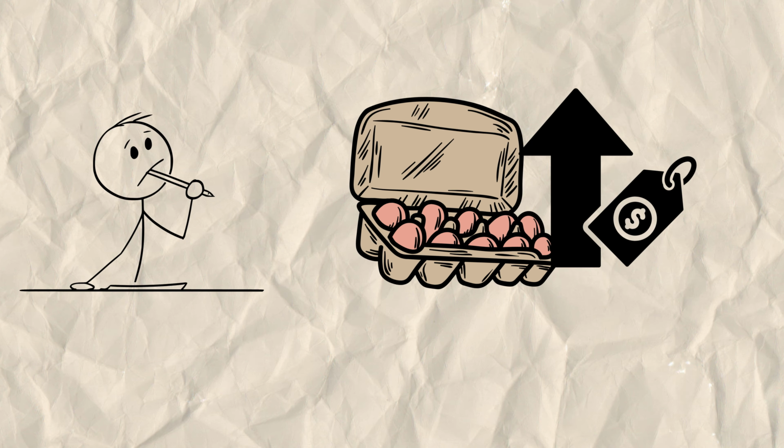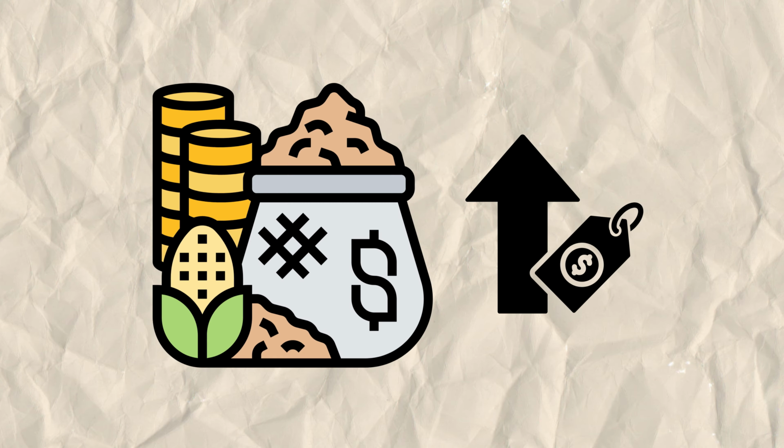Have you noticed that a dozen eggs costs more than it used to? Not only eggs, but the prices of other commodities like bread, meat, and oil have increased too. That's, my friend, because of inflation.